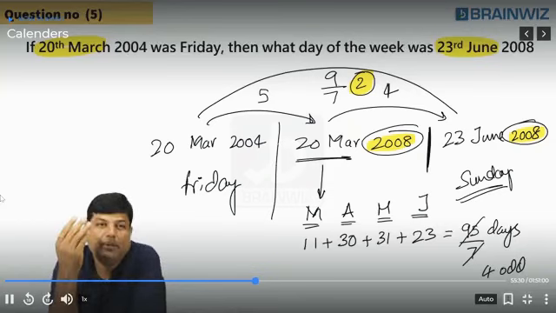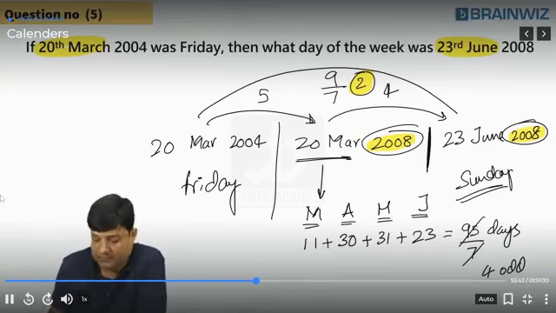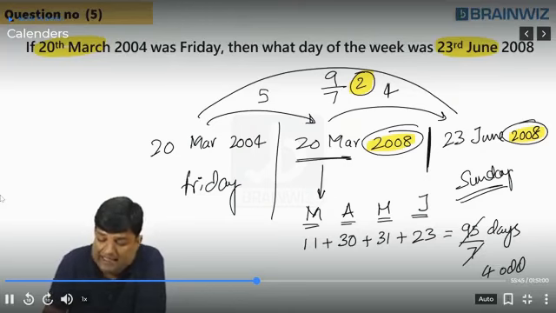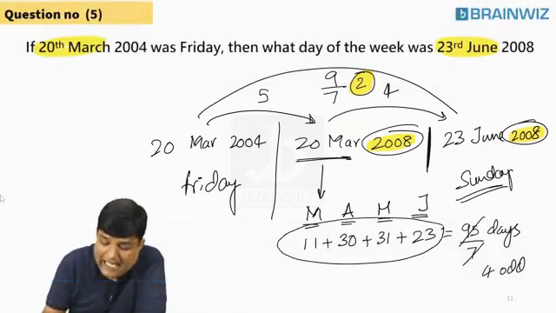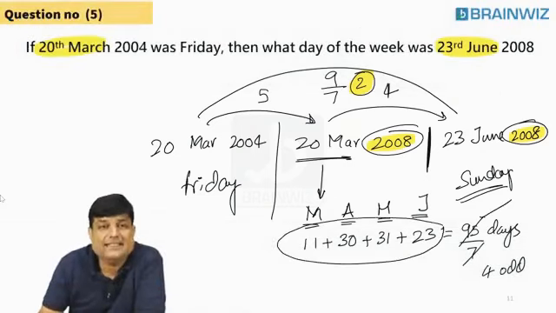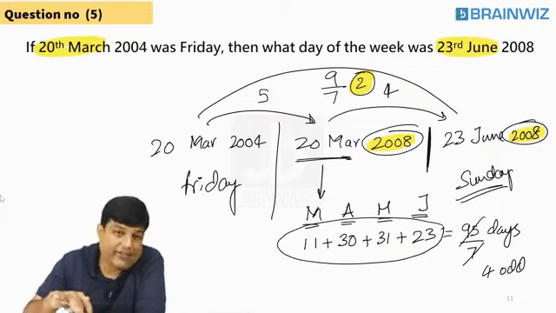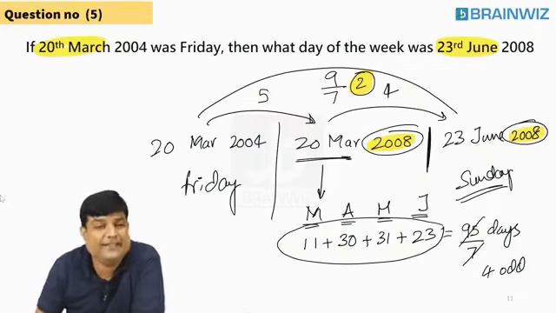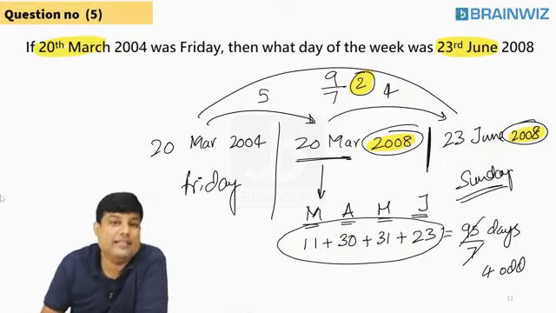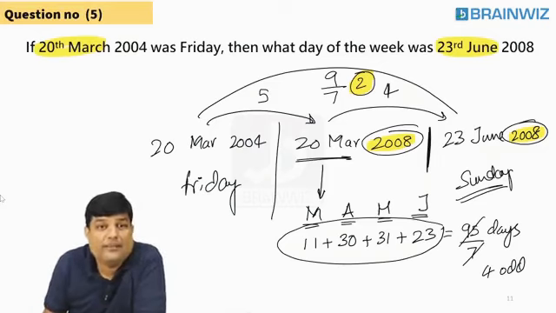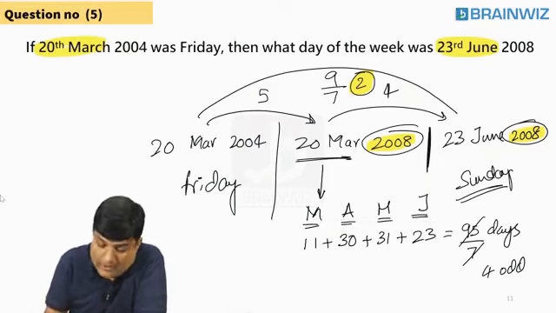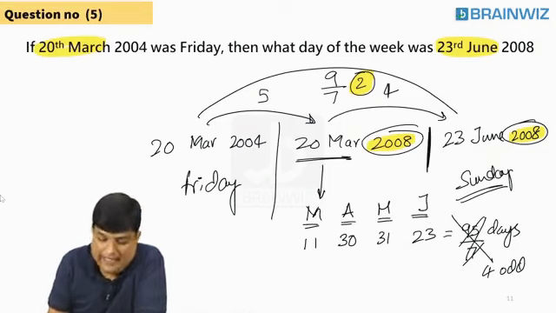That's why the answer goes wrong. One of the students, Vinendra, is pointing out: sir, why add then divide? Sir, you divide first then add. Things are easy. Yes, we have learned this thing in number system. Clear, everybody? No need to add and then divide. You divide and then add. 11 divided by 7, remainder is 4.